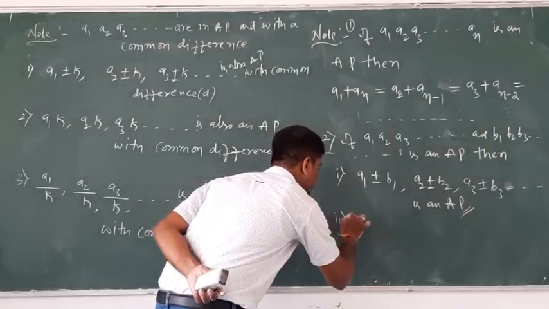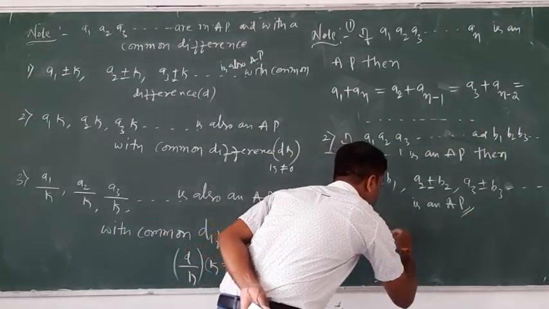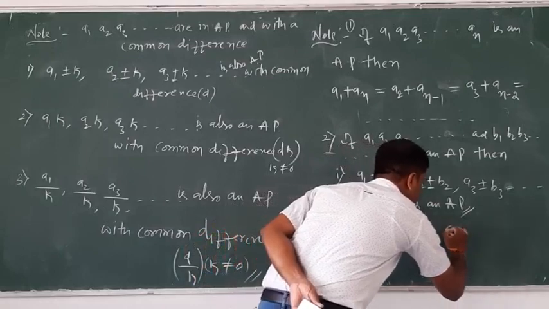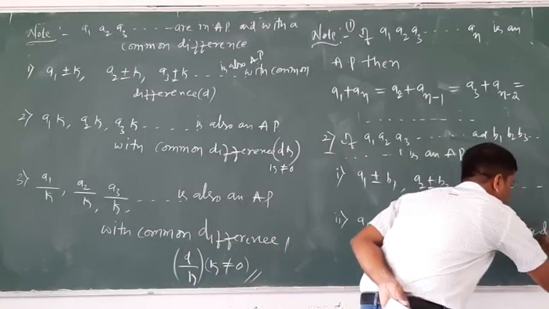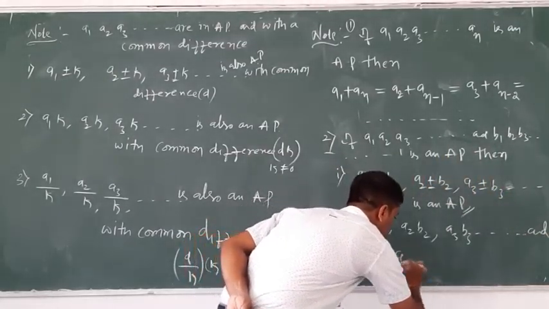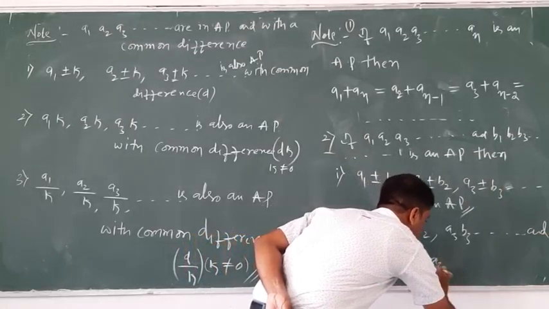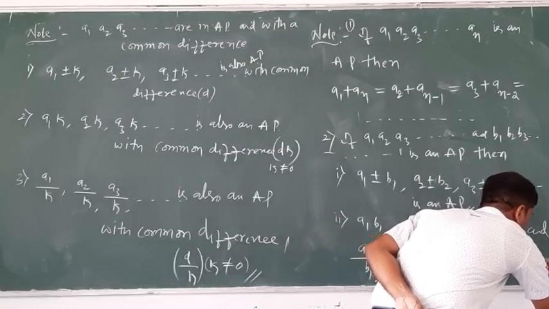Second point: a1 b1, a2 b2, a3 b3 up to so on, and a1 divided by b1, a2 divided by b2, a3 divided by b3 up to so on are not an AP.